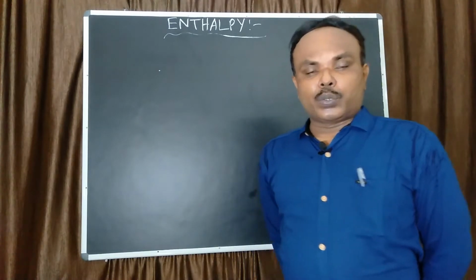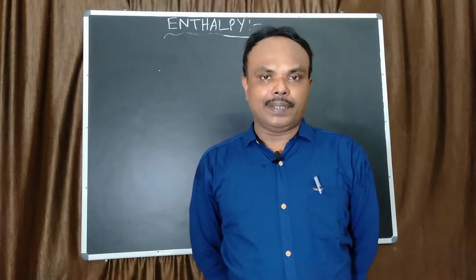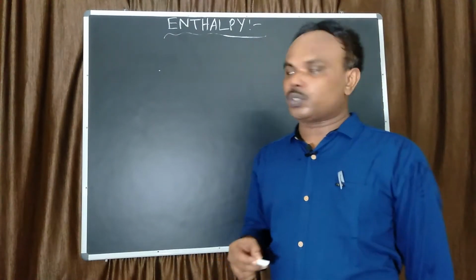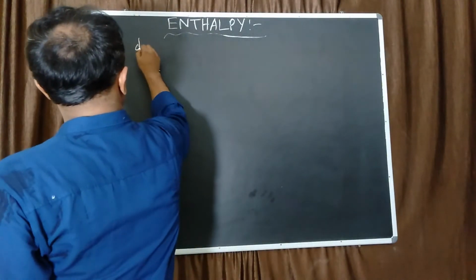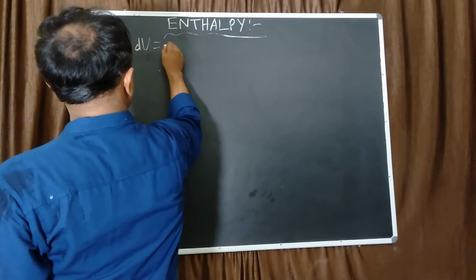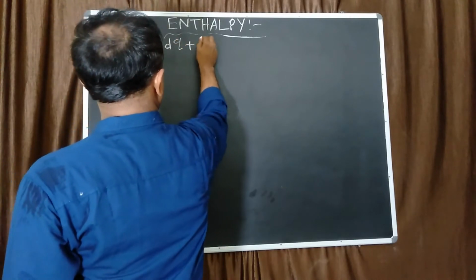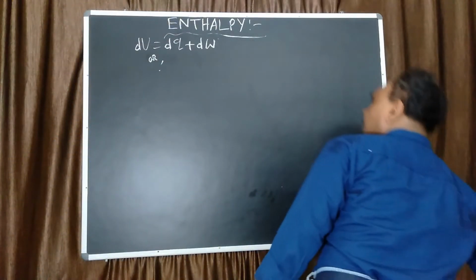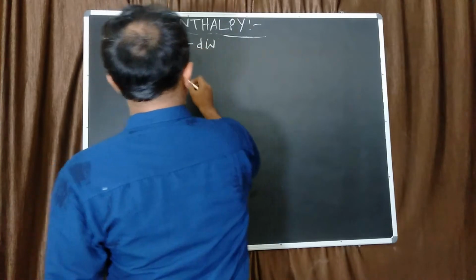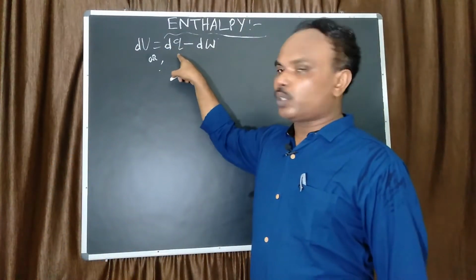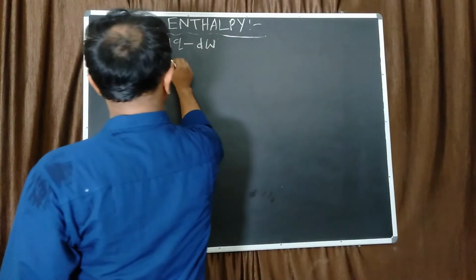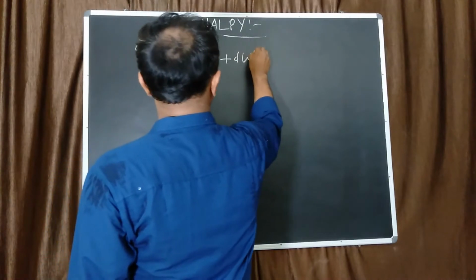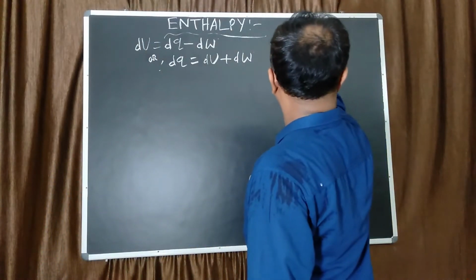Now, the total heat content in a substance is called enthalpy. It is a thermal parameter, another thermal parameter that is obtained from the thermodynamics first law: dU equals dQ plus dW, or, if work is done by the system and heat absorbed by the system, dQ equals dU plus dW. Enthalpy is denoted by H.